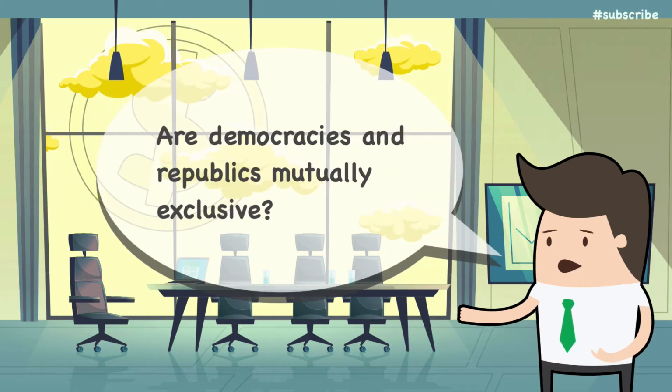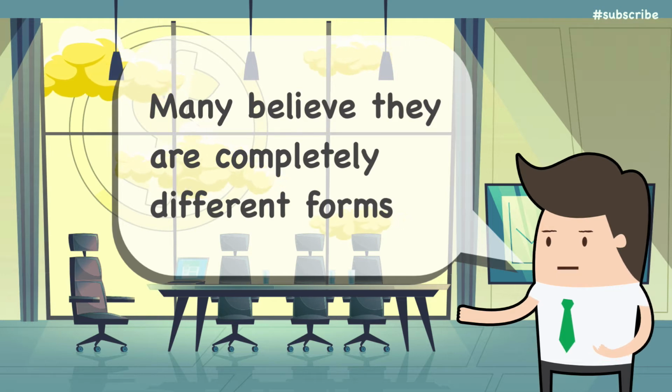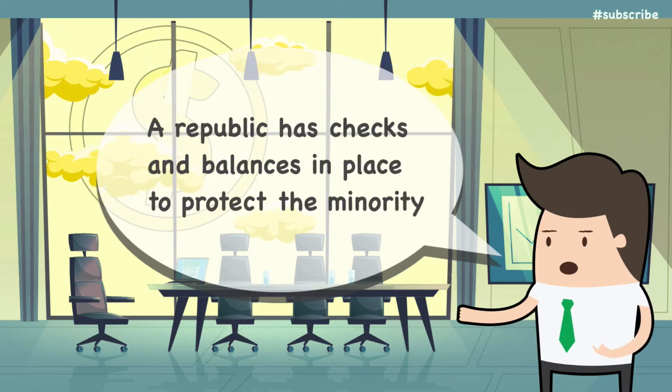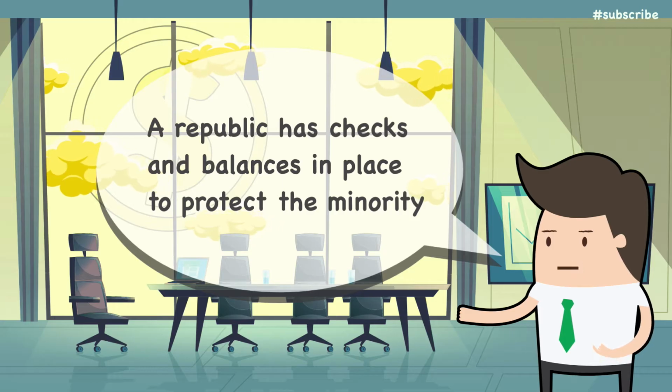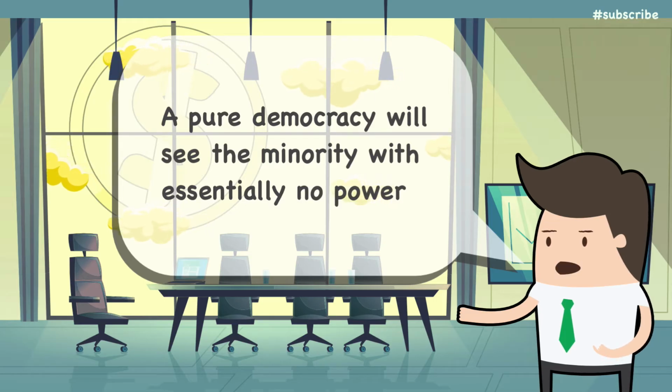So are a democracy and a republic mutually exclusive? There are many who make this statement: the US is a republic, not a democracy. This makes it seem like a democracy and a republic are mutually exclusive. They usually aren't. Usually a republic is a type of representative democracy with some checks and balances enshrined in the constitution that safeguard the rights of minorities. Pure democracy would simply imply the rule of the majority in every sphere of life without such safeguards.